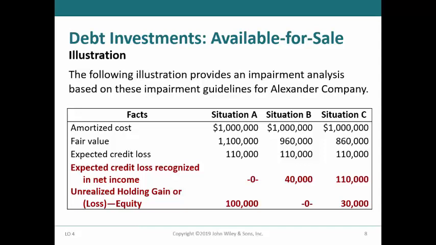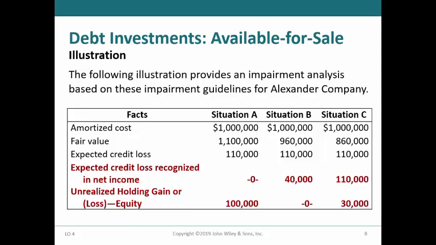The second scenario B has a fair value of $960,000. In this case, the loss that is recognized in net income is limited to $40,000, the difference between the fair value and amortized cost. The last scenario C, the fair value is $860,000. In this case, the full $110,000 credit loss would be recognized in income, and an additional $30,000 loss would be recognized in other comprehensive income.